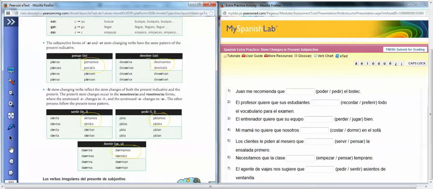Okay, so we are going to say, okay, so that's going to have the preterites.